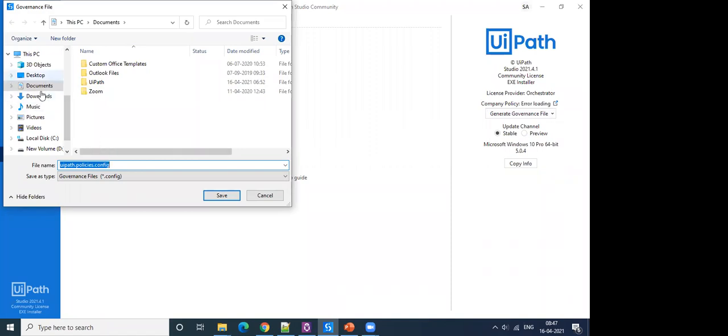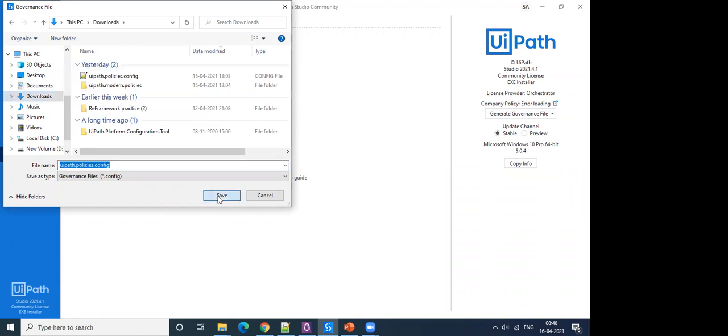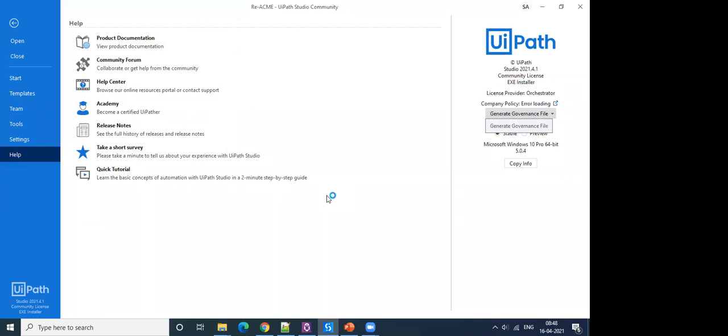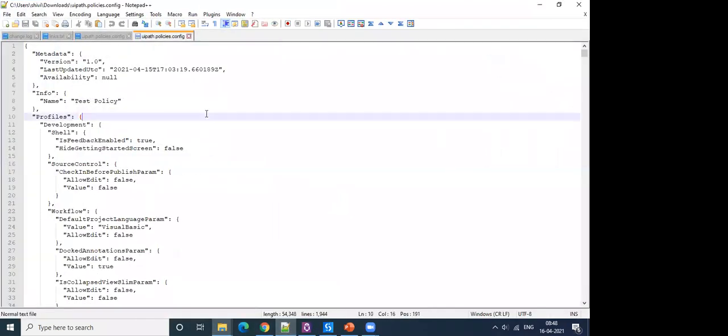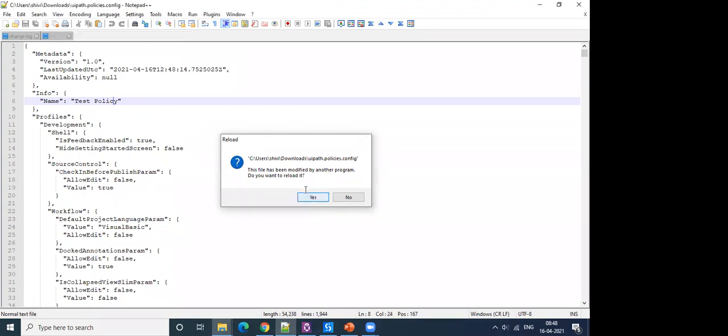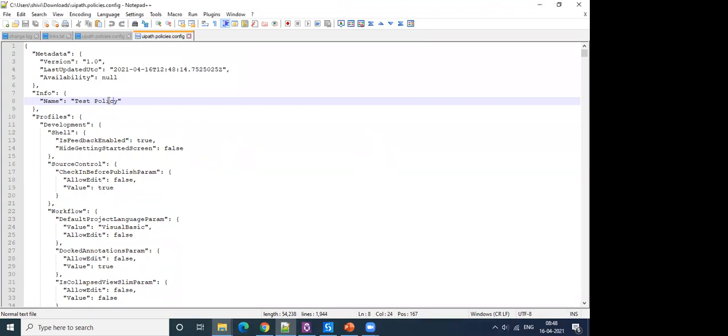And when you go ahead, let's say I go into downloads, you go ahead with saving that file. All right. And then let's have a look at that file. How does it look? This is how the uipath.policies.config file looks. Initially, this is some metadata of that file, and then this is a name that will show up here, company policy. Here that name will show up, whatever you choose to provide to this policy, test policy, or any name you choose to provide here.